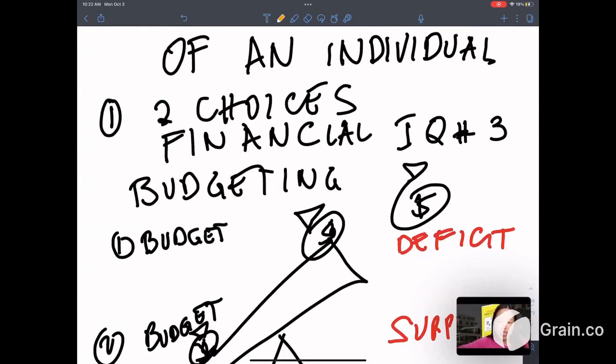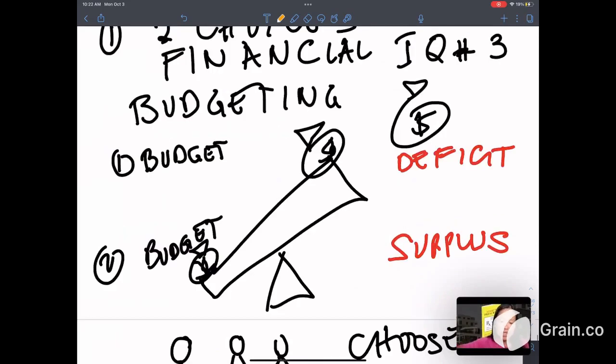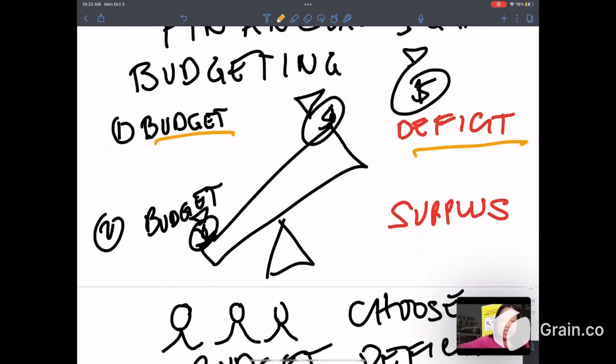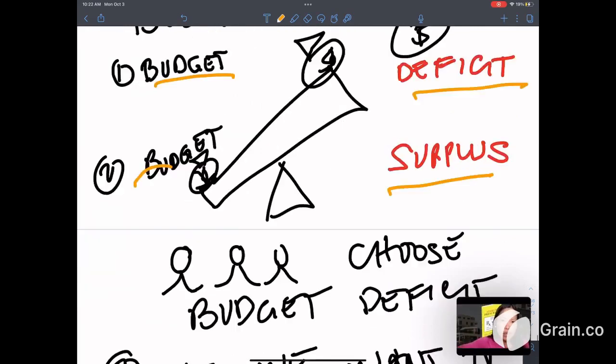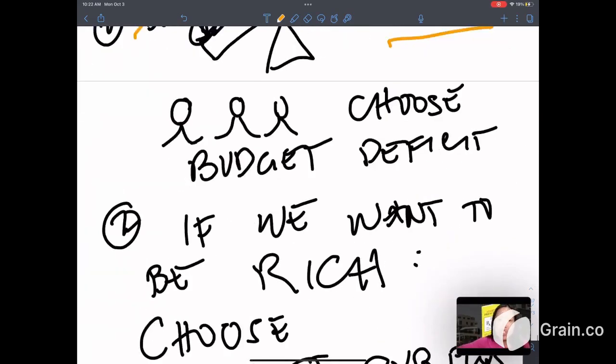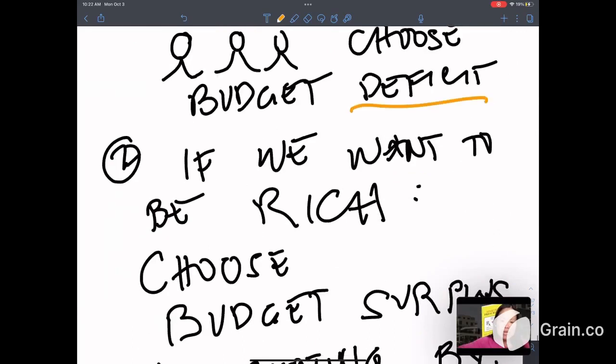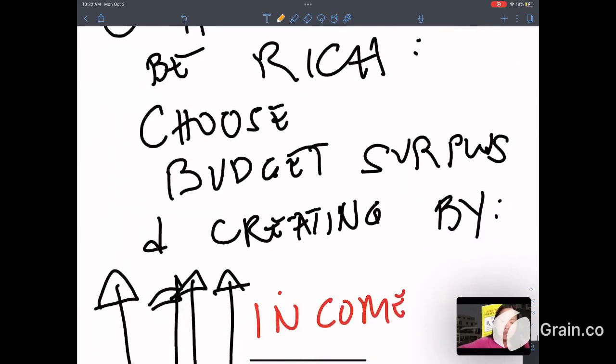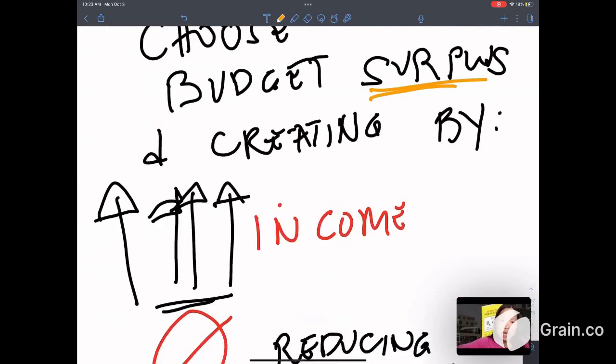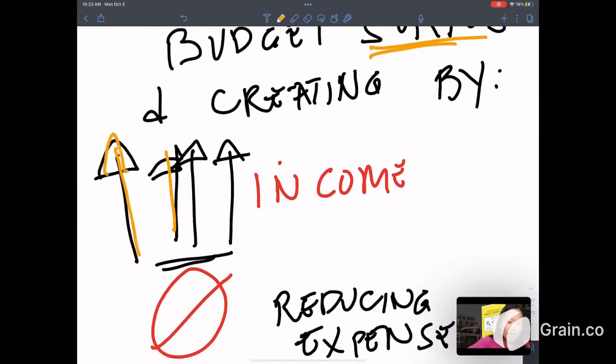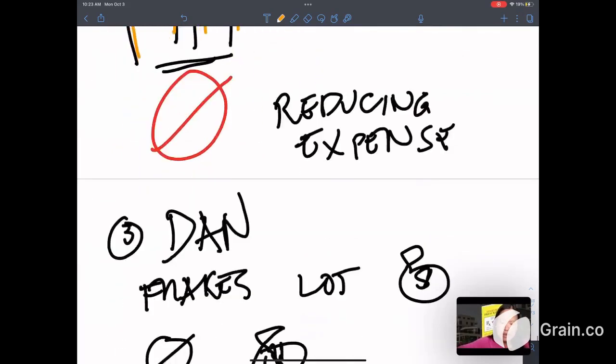And the two choices of the budgets, the budgeting, financial IQ number 3, which is budgeting our money. The two choices are budget deficit or budget surplus. And many people choose the budget deficit. Second lesson, if we want to be rich, we should choose budget surplus. And how do we do that? By creating more income. And it's never about reducing the expense.